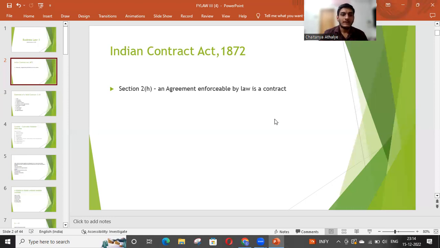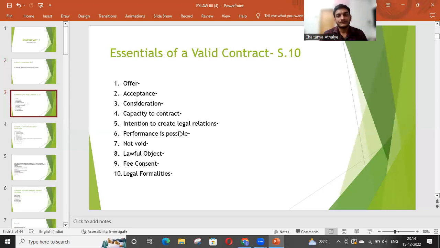Okay, let's see now the essentials of a valid contract. These essentials of valid contracts are given under Section 10 of the Indian Contract Act 1872. A total of 10 points we can see on the PPT. Let's start with the first one, that is offer. Offer is considered as the beginning or the starting point of every contract. If there is no offer, there is no chance of creating the contract.